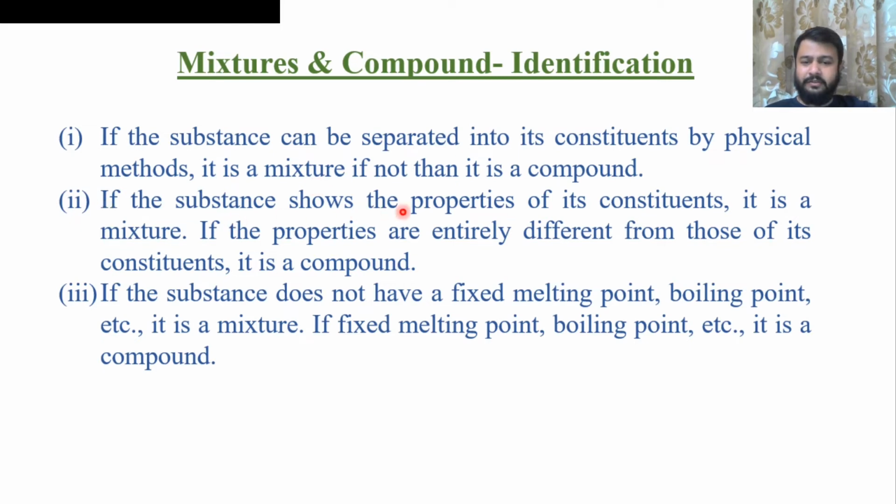Second point, if a substance shows the properties of its constituents, that can be shown only by a mixture. But in the case of a compound, because it is formed with the help of a chemical reaction, the properties of the constituent particles are not there. They show totally different properties. An example is water. We all know that hydrogen is very flammable, and for every fire, every flaming thing, oxygen is necessary. But when hydrogen and oxygen combine together, they form water, which is used to extinguish fire. So we can say that a compound's properties are totally different from its constituent particles.